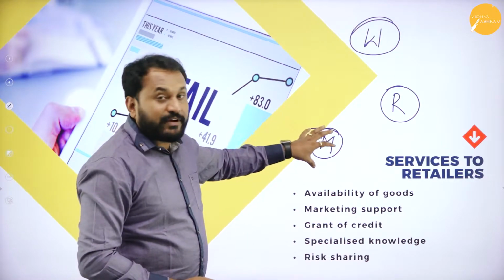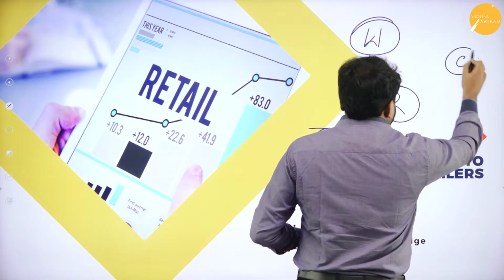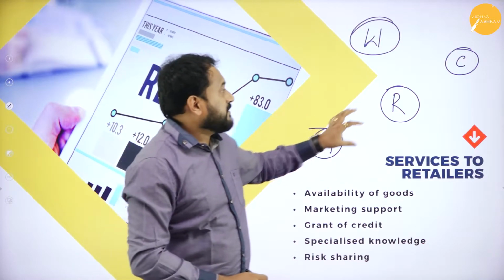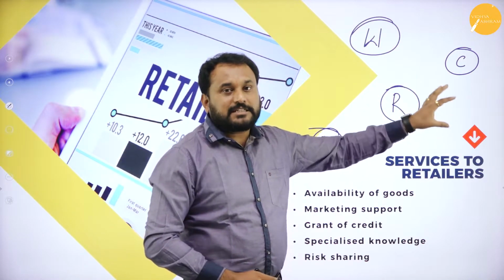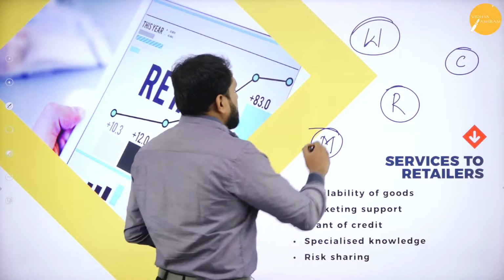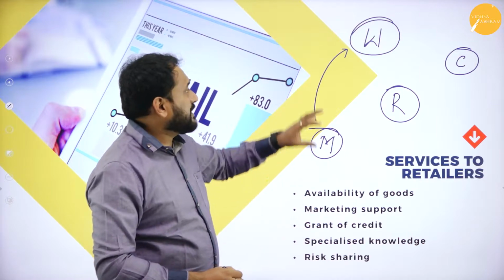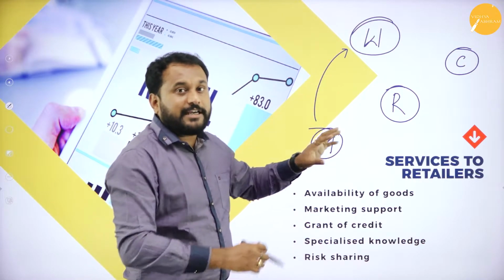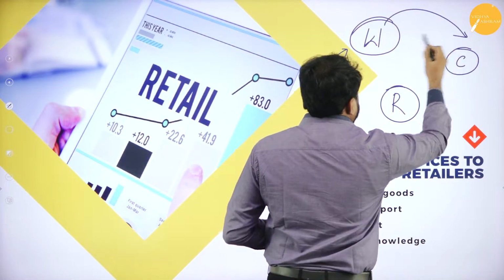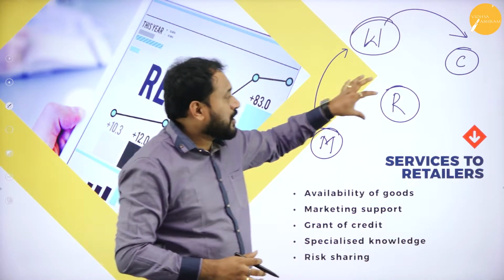The manufacturer manufactures all the product only for the customer. Now let's go with C for the customer. But the manufacturer cannot give the product to the customer, because customer will not buy in bulk, he'll buy only in units. So here what happens is, the manufacturer will sell those things to the wholesaler, because wholesaler is a person who's gonna buy the product in bulk. Then the wholesaler can give it to the consumer, but all the consumers will not go to the wholesaler. So there is a person called retailer.